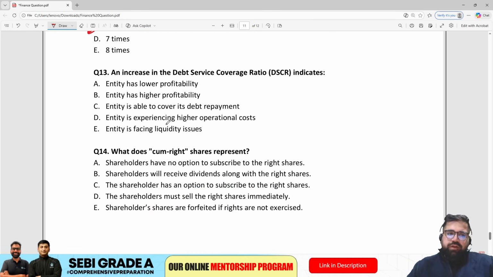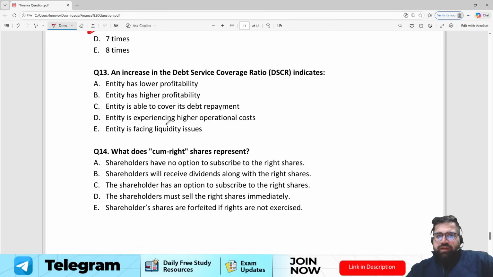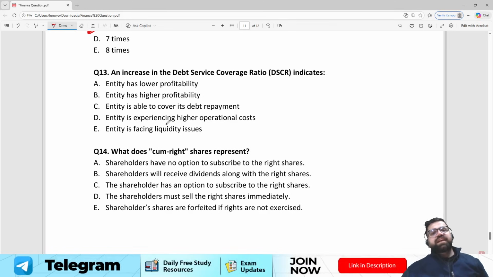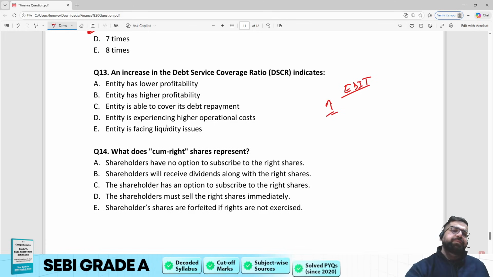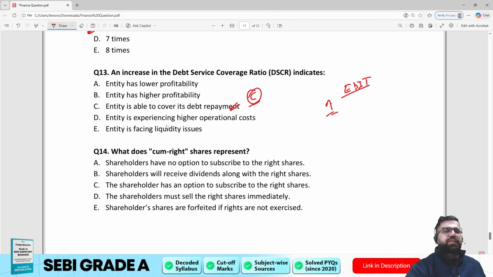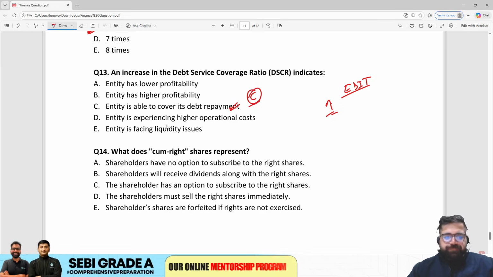Right? Question number 13. An increase in debt service coverage ratio indicates what? It is a good thing only. The company is able to cover its debt repayment, because debt service coverage ratio is EBIT divided by your interest plus principal payment, which you have to do. So if this is increasing, then definitely the entity is able to cover its debt payment. So my answer will be option C.